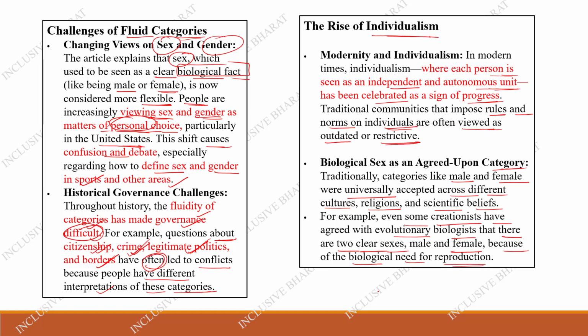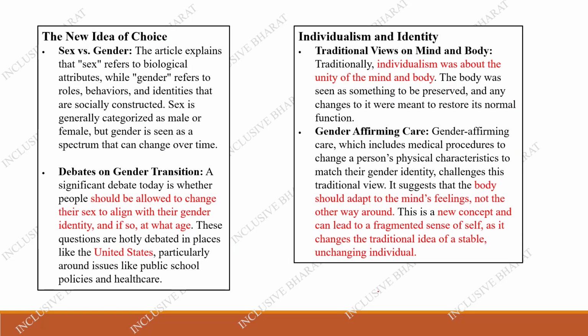So traditionally there is this categorization of male and female that was universally accepted across different cultures, religions, and scientific beliefs, because these are two clear sexes that are needed for reproduction. But what is the new idea of choice? Let's understand what is the sex and gender difference.